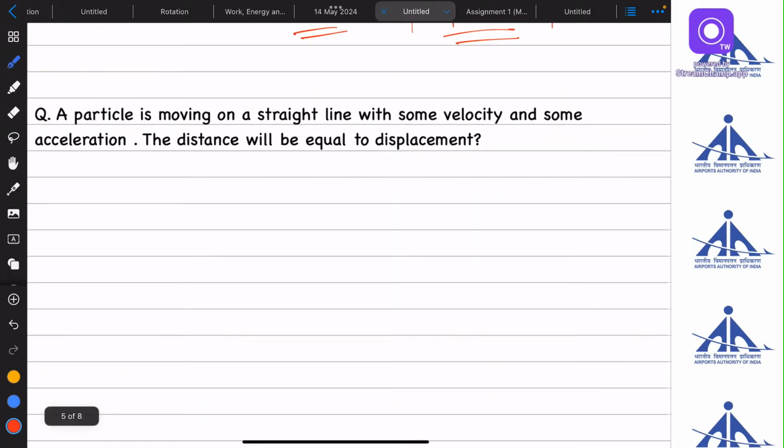There is a concept question over here. The particle is moving on a straight line with some velocity and some acceleration. The distance will be equal to displacement. You have to tell whether this statement is true or false. Just comment capital T or capital F. You can comment here, or if you don't want to comment here, you can comment on the Telegram channel also.